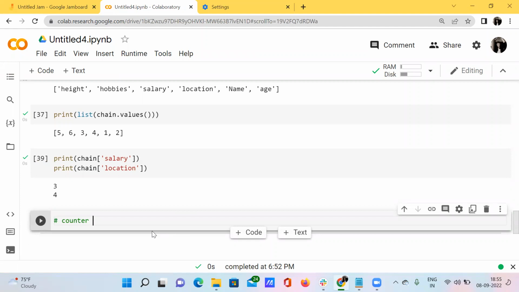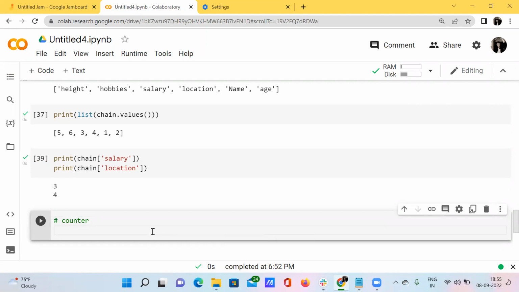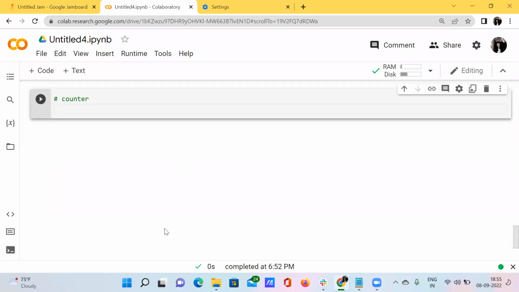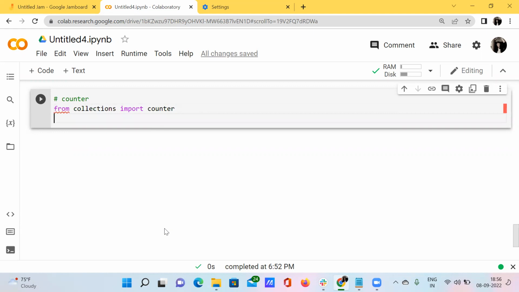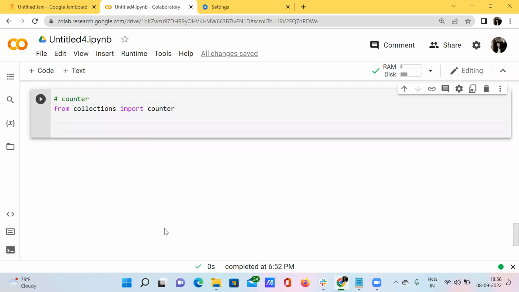So, the Counter module: from collections, I'm importing this Counter module, and I'm assigning some data to my variable a, using this Counter function. Let's say Python.